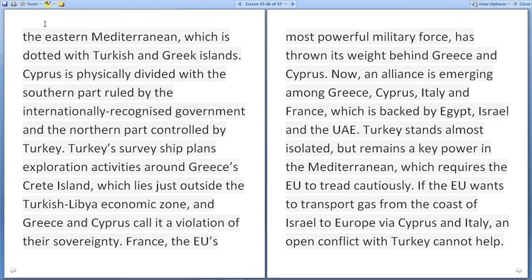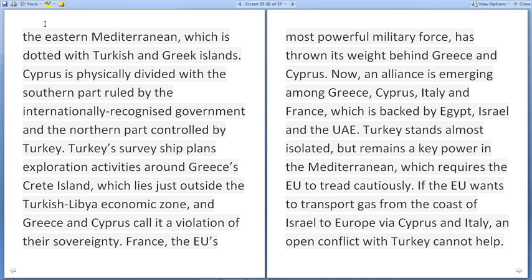Cyprus is physically divided, with the southern part ruled by the internationally recognized government and the northern part controlled by Turkey. The Turkish survey ship's exploration activities are around the Greek island of Crete, which lies just outside the Turkey-Libya economic zone, and Greece and Cyprus call it a violation of their sovereignty.